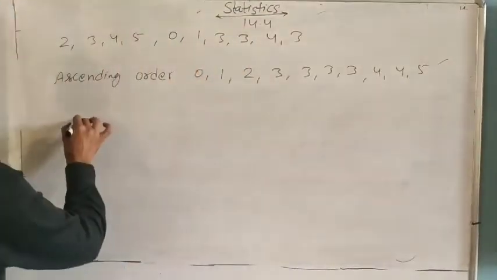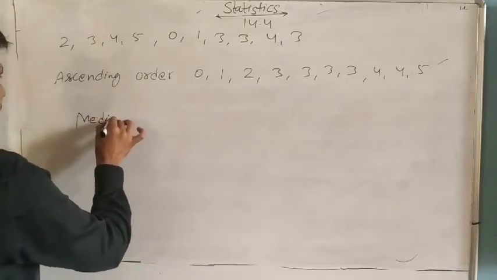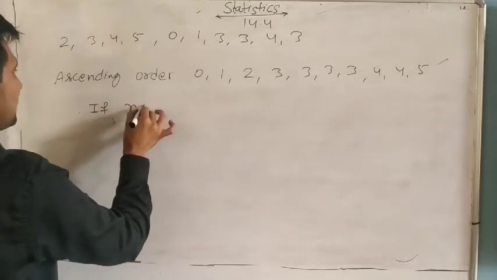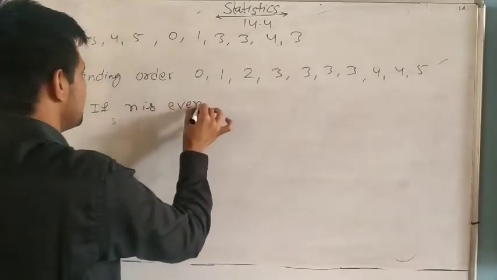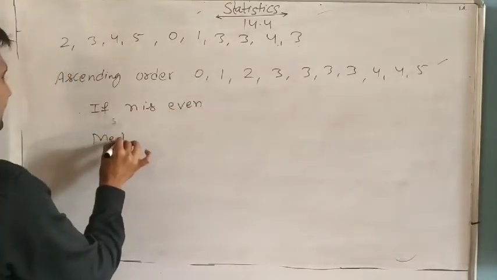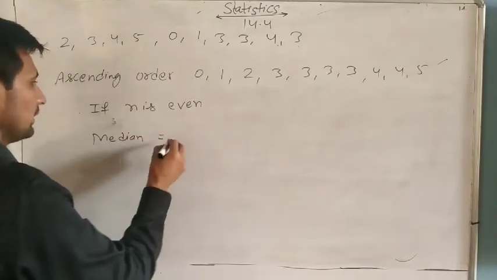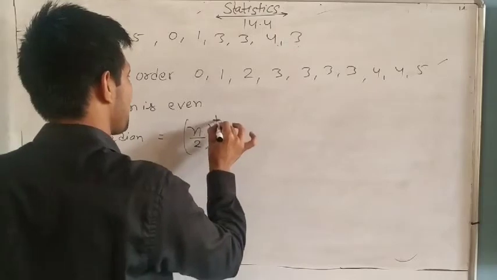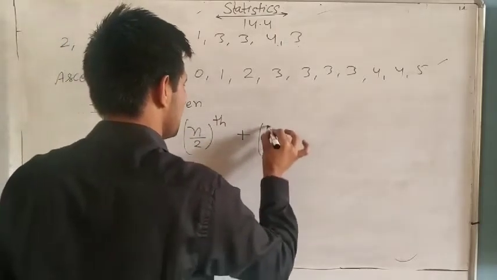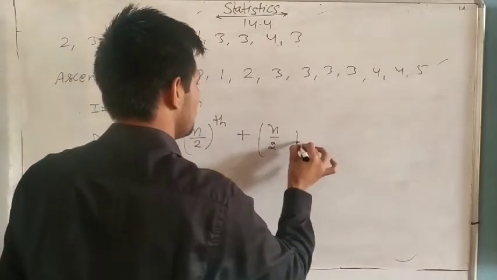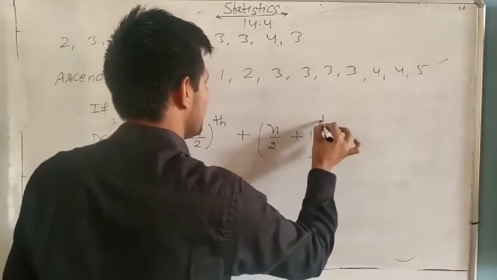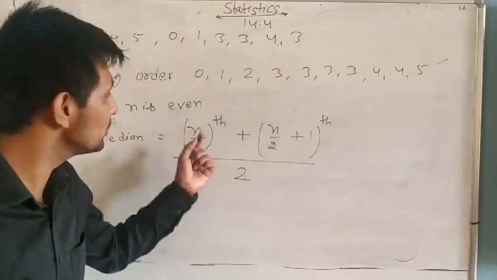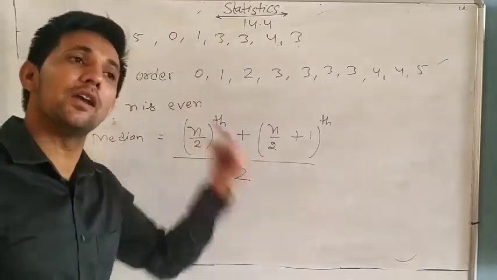Even. So write: if n is even, then the median formula is the (n/2)th term plus the (n/2 + 1)th term, divided by 2, because there are 2 middle terms and we have to find the median.